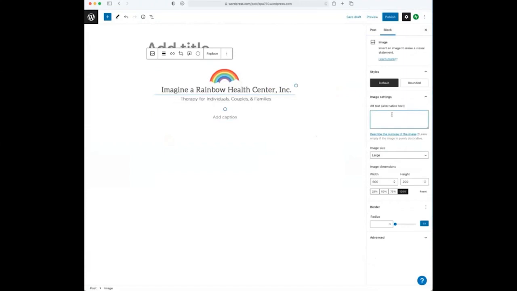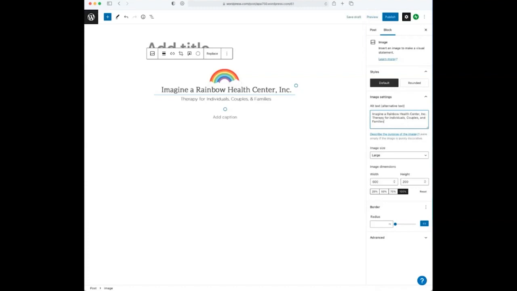And that is where I'm going to type in every word that's in my logo. So if it says Imagine a Rainbow Health Center, Inc., therapy for individuals, couples, and families, that's what I want to type into the alt text box. Because you're trying to create an equal experience, accessing content in multiple ways, right?